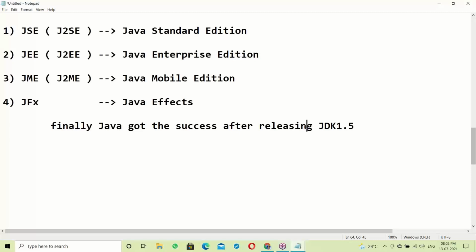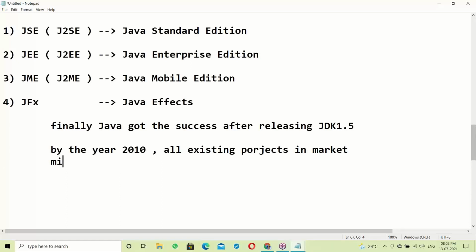Later, many features and different editions were added.